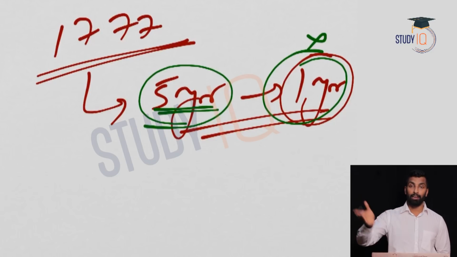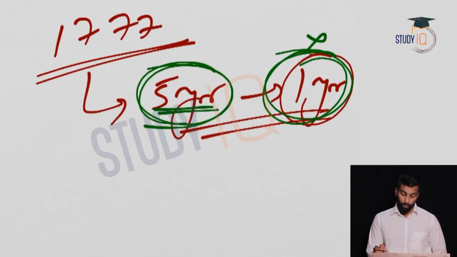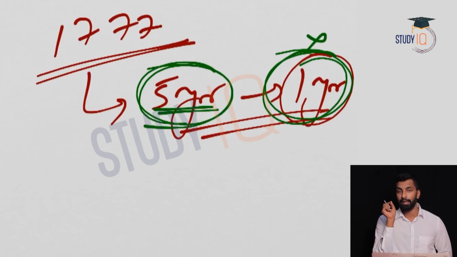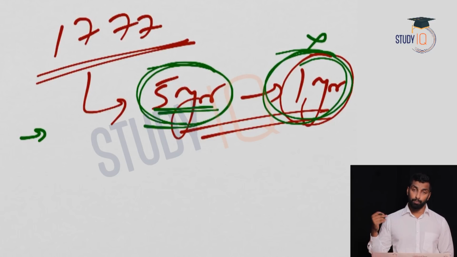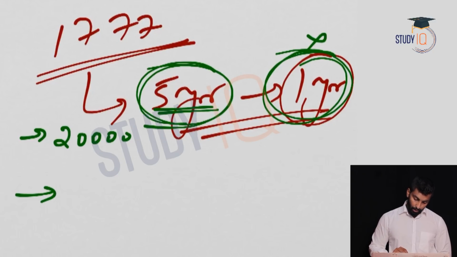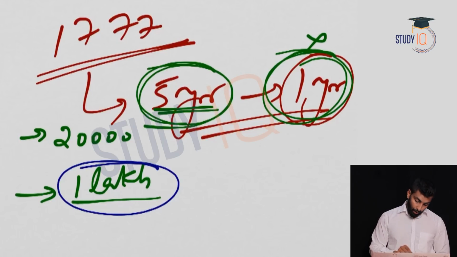Now you don't have that much longer tenure, right? You cannot keep it for 5 years. You can maximum keep it for 1 year. So here also the same thing will happen, because the root problem is not solved, right? This auction process is a problem, because during the time of auction, the zamindars were very much desperate to become zamindars, right? So now imagine, in the previous case I told you 5 years maximum you can collect is maybe 1 lakh. Now if it is 1 year, maximum you can collect is like 20,000. But at the time of bidding, they will quote like 1 lakh. Even these people know that they can get only 20,000.